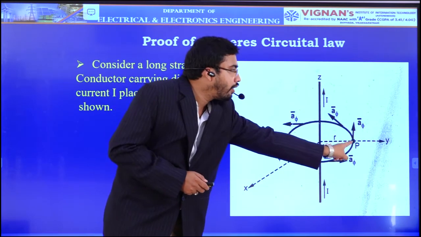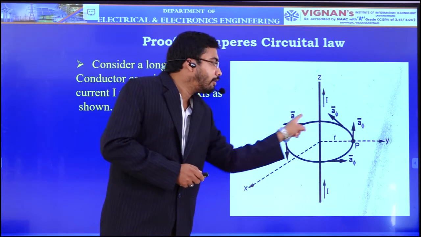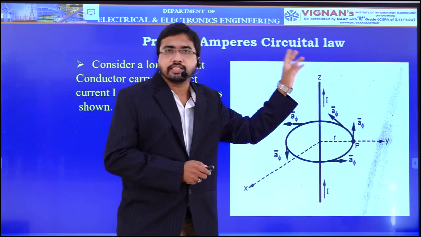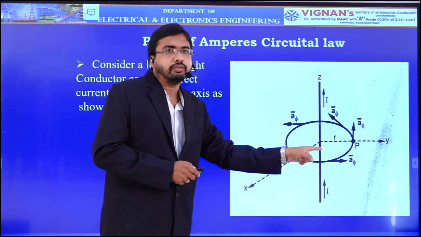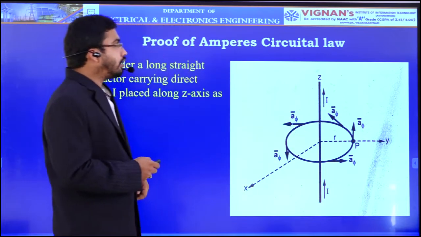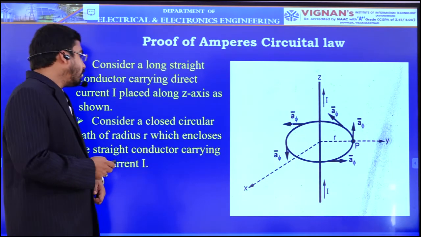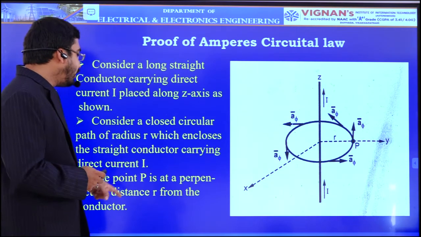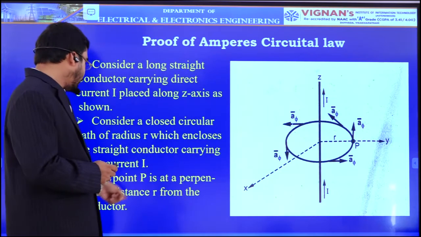Now consider a point P on this Amperian path. Let the radius of this Amperian path be some r. Now this point P is also at a distance of r from that current carrying conductor. Now let us prove the Ampere circuital law from these assumptions. Here we are considering cylindrical coordinate system, and the point P is at a distance of r from the conductor.